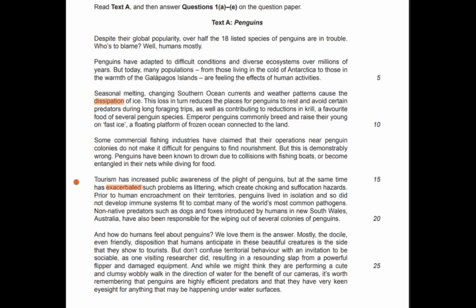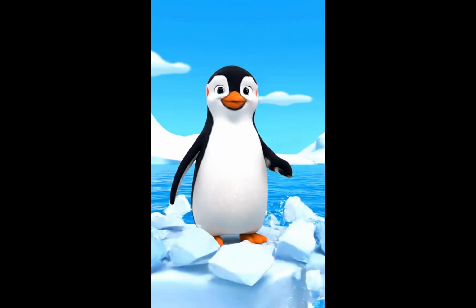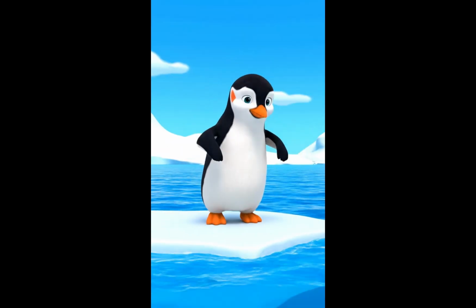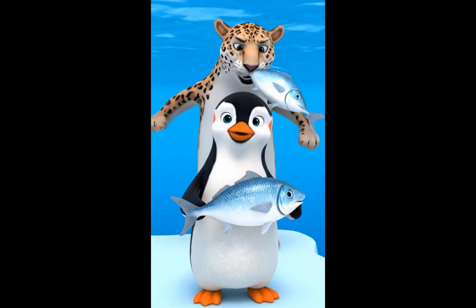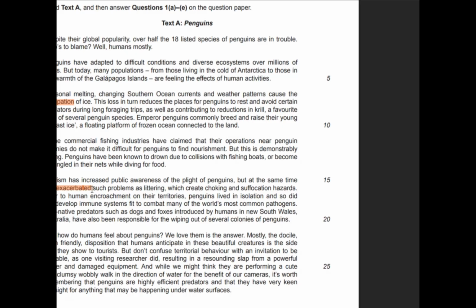But at the same time, has exacerbated such problems. It means it is increasing or worsening such problems, right? So your problem getting worse. So exacerbated. The dissipation of ice makes my foraging trips harder. When the ice melts too much, it exacerbates the problem, letting bigger predators steal my dinner.